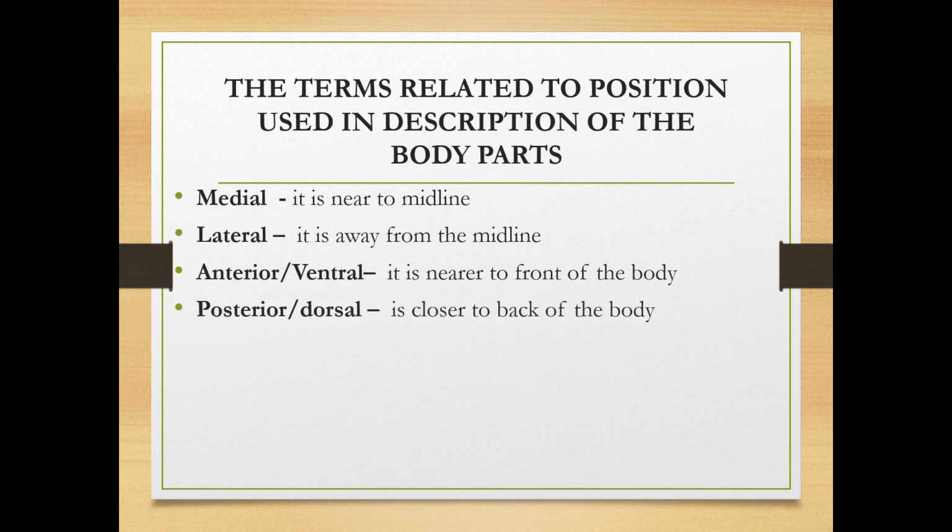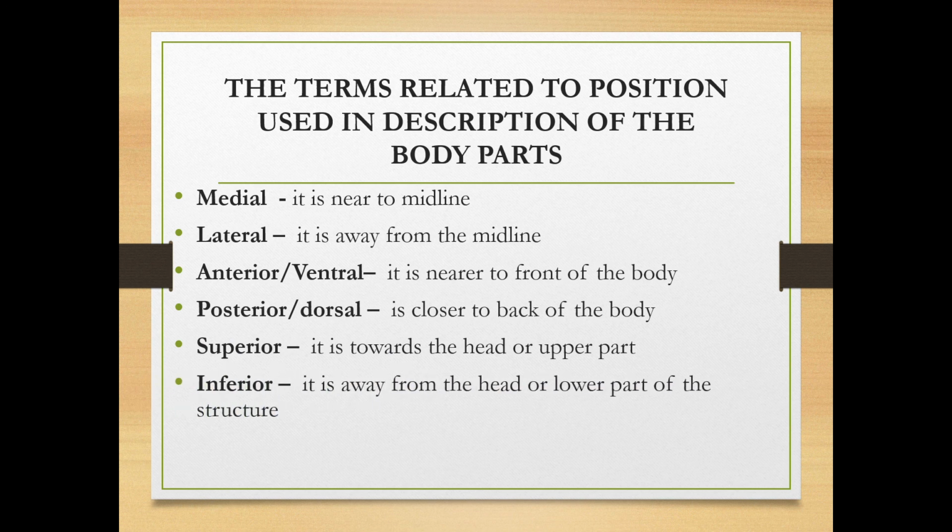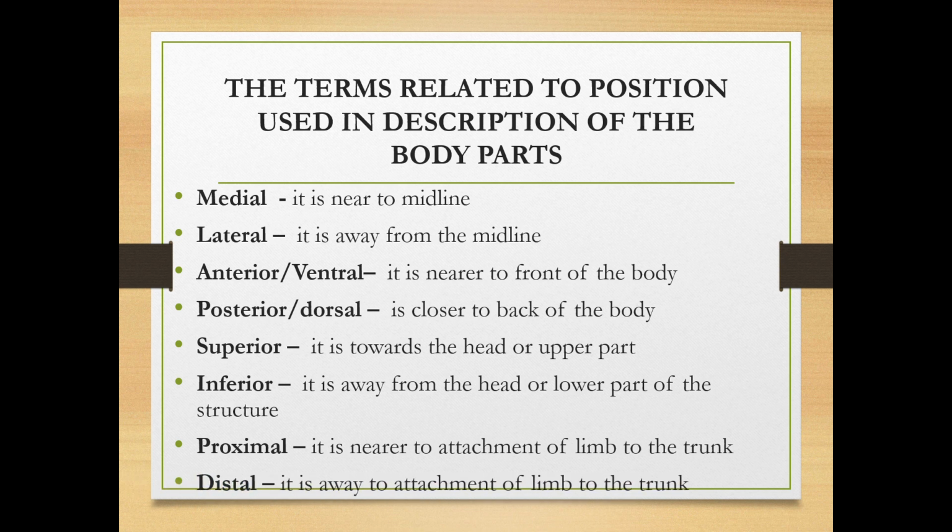Posterior or dorsal, it is closer to the back of the body. Superior, it is towards the head or upper part. Inferior, it is away from the head or the lower part of the structure. Proximal, it is near to the attachment of the limb to the trunk. Distal, it is away from the attachment of the limb to the trunk.